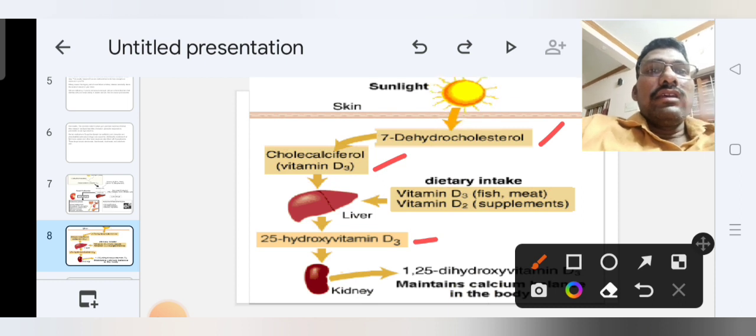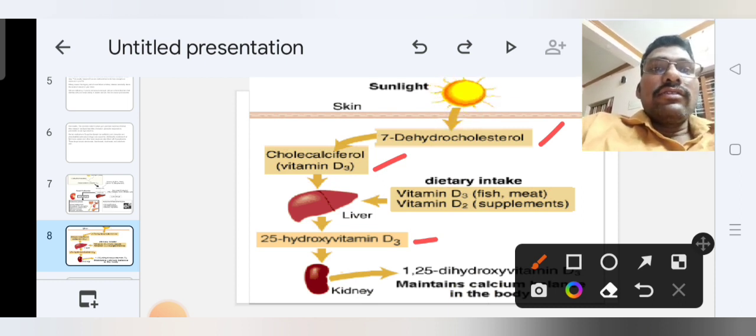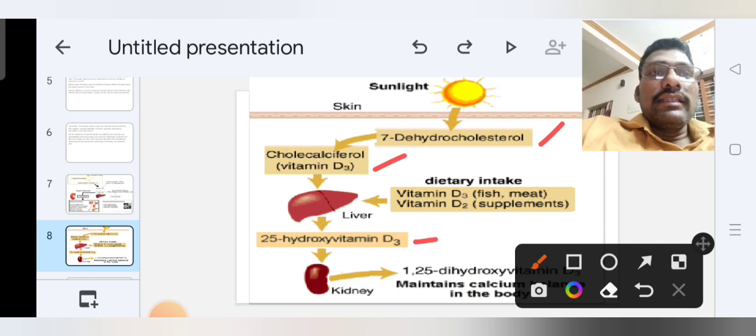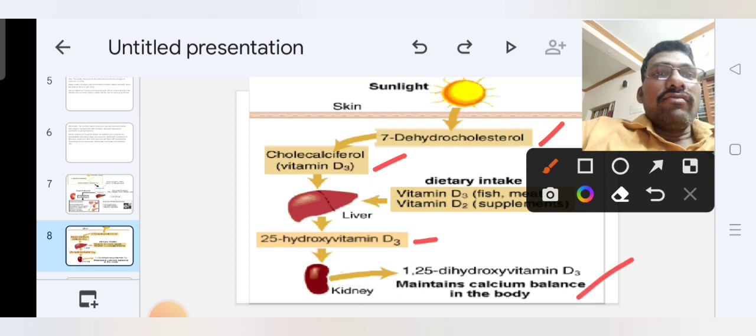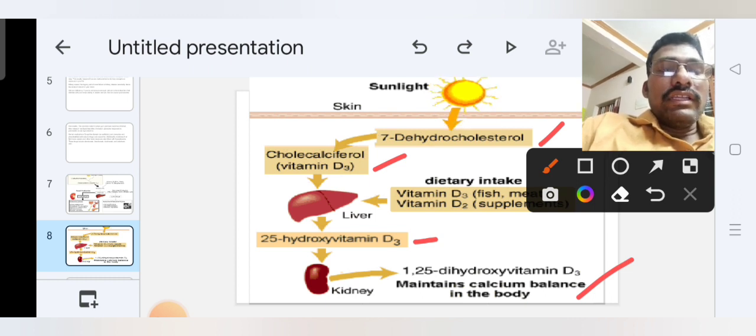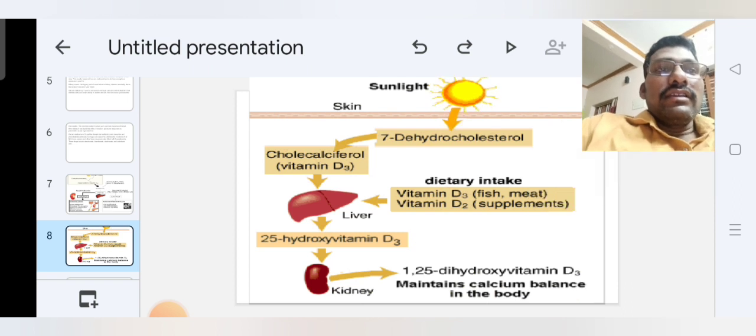Finally, the kidney converts it into 1,25-dihydroxy vitamin D3, the active form of vitamin D, to maintain calcium balance in our body.